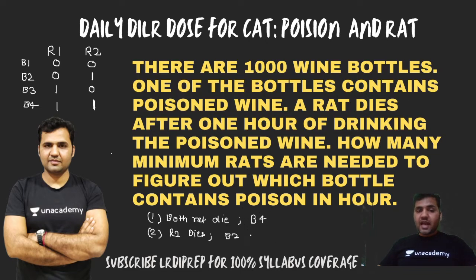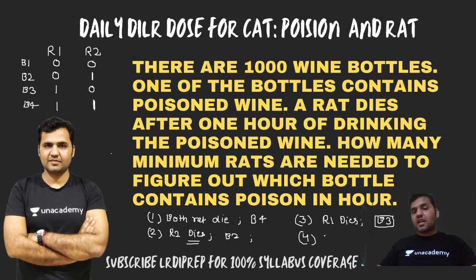Rat 2 dies and rat 1 survives. That means because only rat number 2 dies, rat 2 is consuming the wine from bottle number 2 and rat 1 is not consuming the wine from bottle number 2. In that case, bottle number 2 is poison. The third possible case is rat 1 dies. Rat 1 dies, that means rat 2 does not die. If rat 1 dies and rat 2 does not die, that means bottle 3 is poison because in bottle 3 rat 1 is consuming and rat 2 is not consuming.